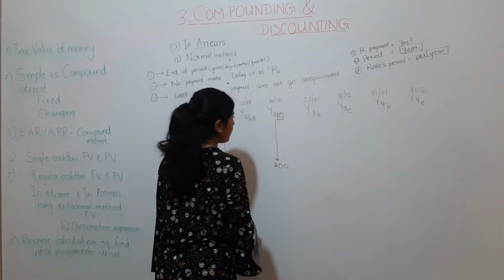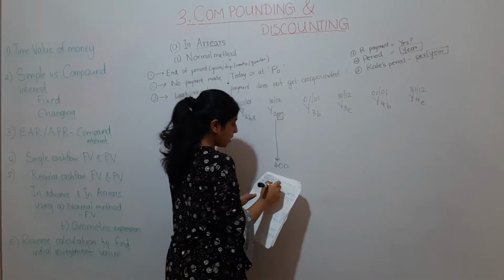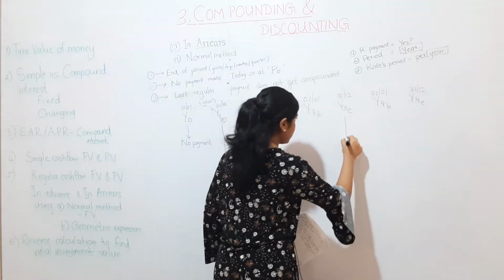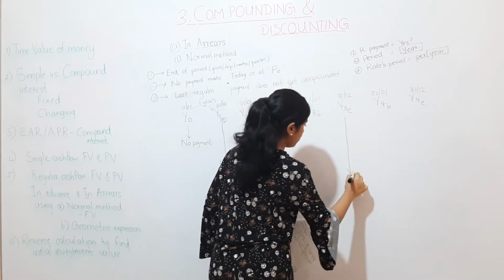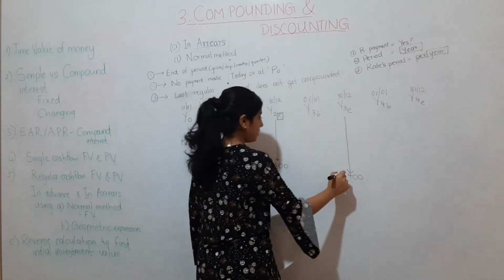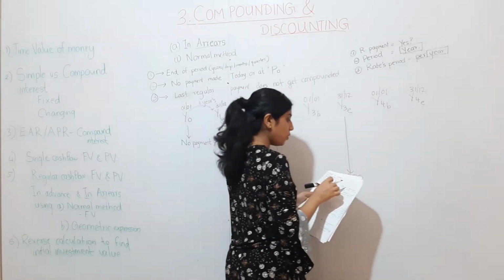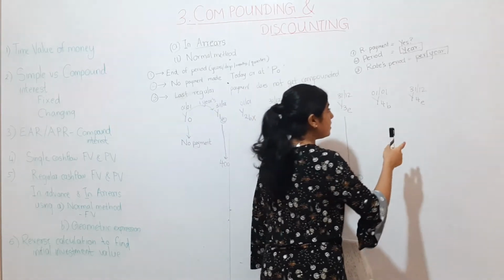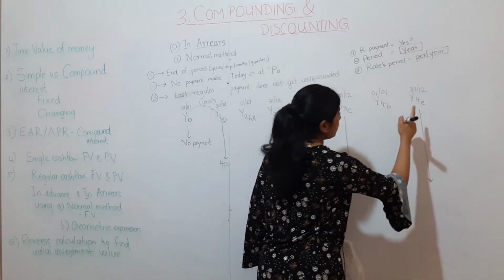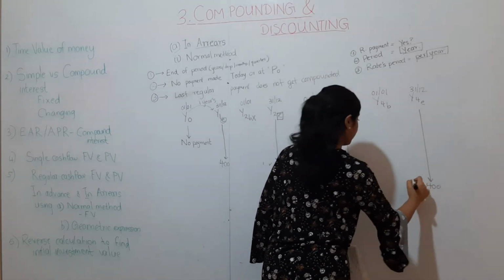Then the end of the third year. They said 3 more additional years: the first year is done, the second year addition is done, and the third addition will be at the end of year 4, which is 400 here.